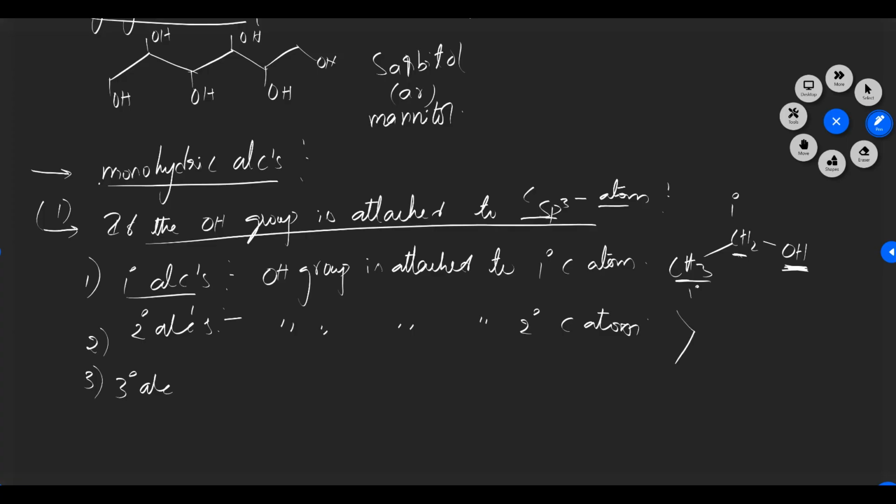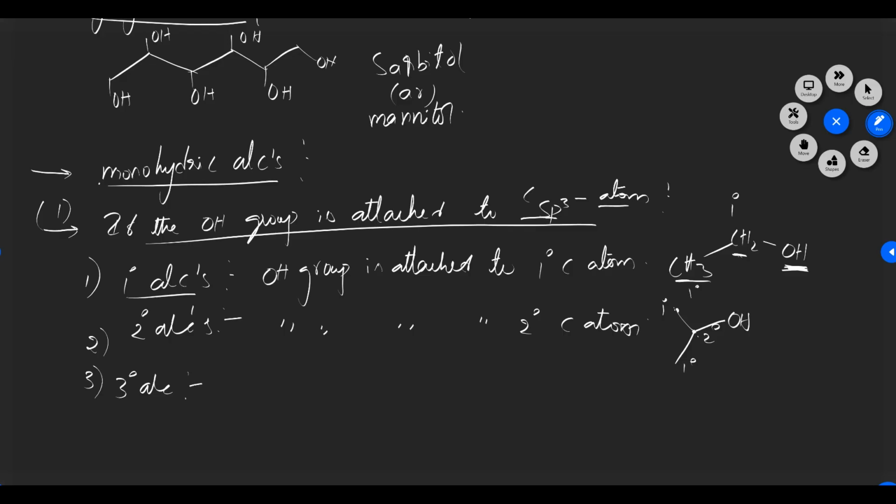For example, in this one, the top carbon is primary because it is attached to one carbon. The middle carbon is attached to the carbon above and below, so this one is secondary. Now this secondary carbon is attached to one OH, so that OH we call a secondary OH. So this one is a secondary alcohol.